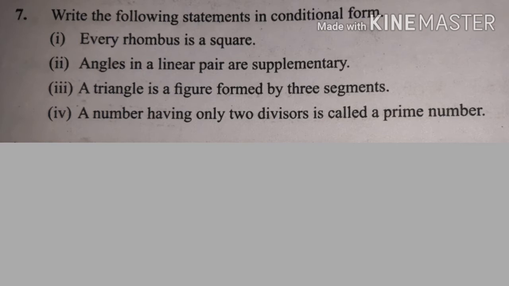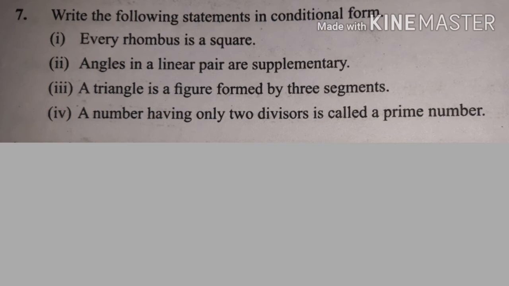Write this in conditional form as: if the figure is a triangle, then it is formed by three segments. Example number 4: a number having only two divisors is called a prime number. If a number has only two divisors, then it is called a prime number.